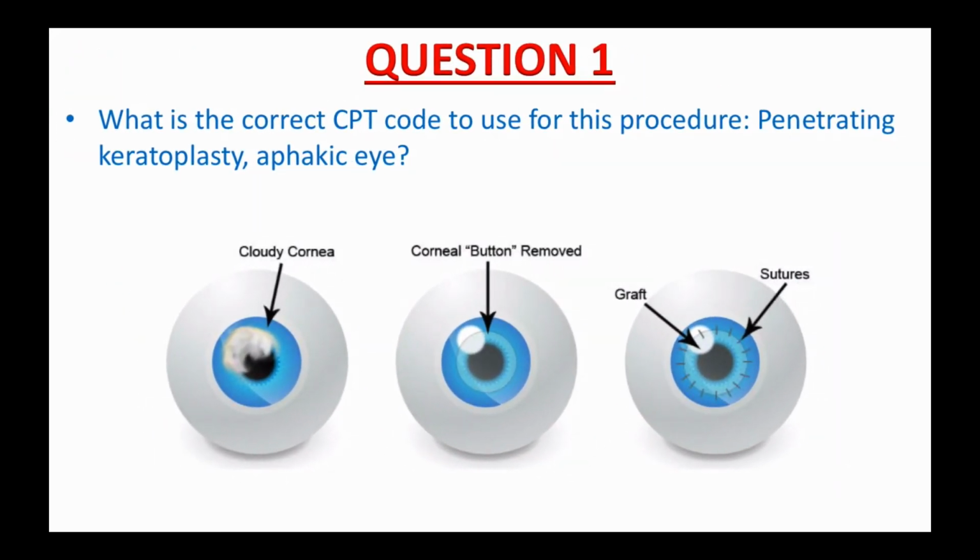Question number 1. What is the correct CPT code to use for this procedure? Penetrating keratoplasty, aphakic eyes. Penetrating keratoplasty, or PKP, is a full-thickness, complete transplant of the damaged or diseased cornea with a donor cornea.